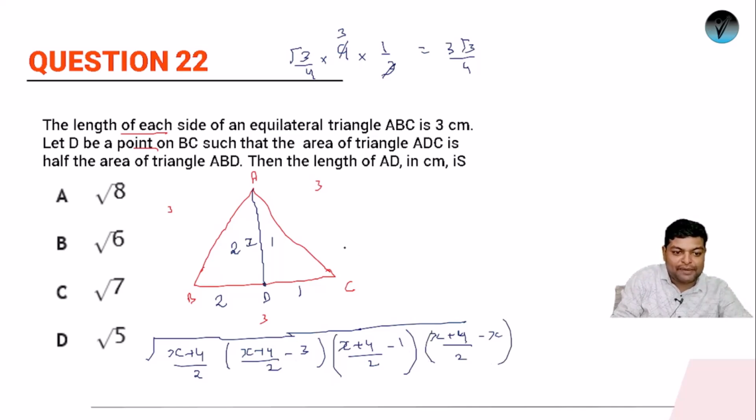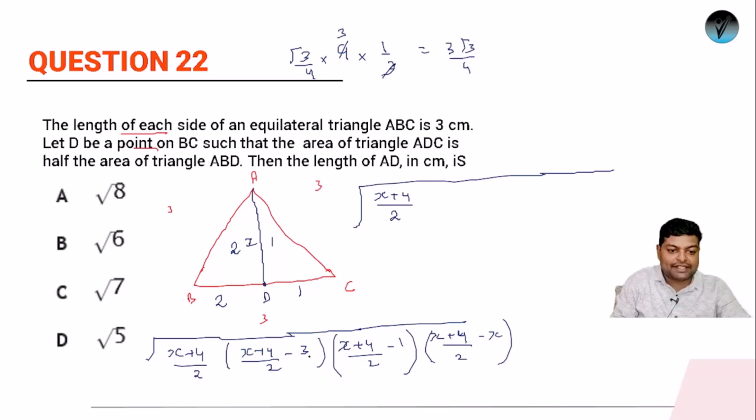Okay, so let's simplify it. So we'll have x plus 4 by 2 here, and this all will be inside the under root. See, 3 and 2 are 6, so 4 minus 6, it will be x minus 2 by 2. It will be x plus 2 by 2 into, so it will be minus 2x, so 4 minus x. So this will be equal to 3 root 3 by 4.